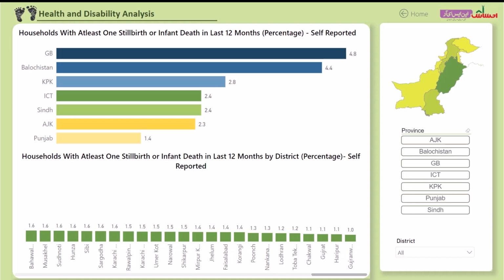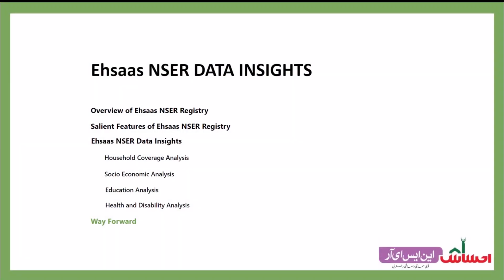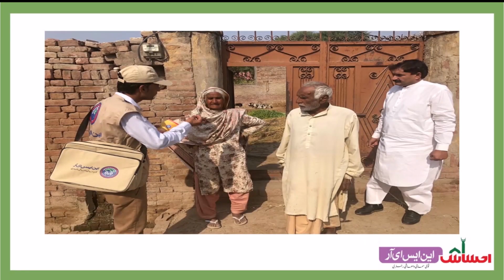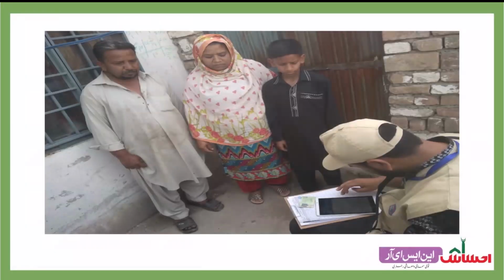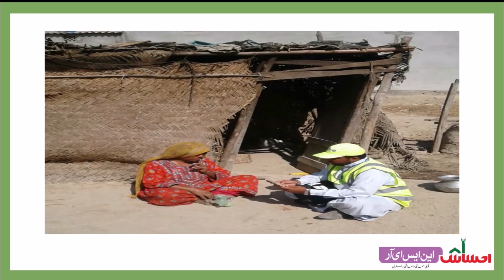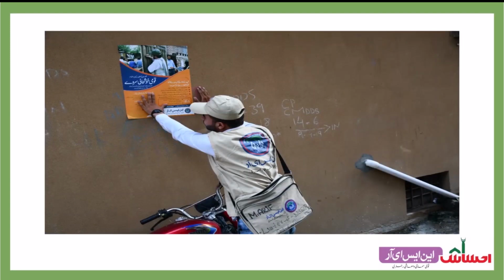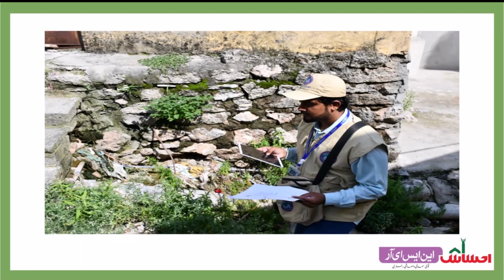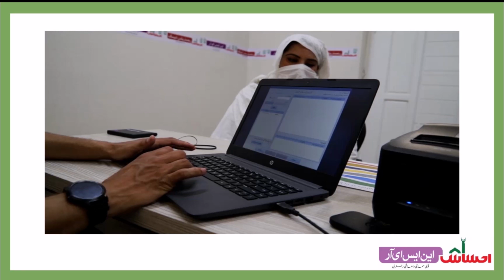The last portion of this document focuses on the future of the Ehsaas National Socio-economic Registry and its full evolution towards a dynamic registry. The development of a data registry through door-to-door survey is an operationally cumbersome, time-consuming and costly process. And that's why it was just the second time in the history of Pakistan that a nationwide socioeconomic survey has been completed. Not just that, the data registry also needs to be updated regularly to avoid exclusion and inclusion errors and to enable the government to effectively target social protection benefits.